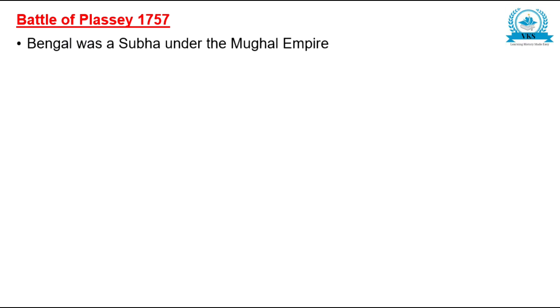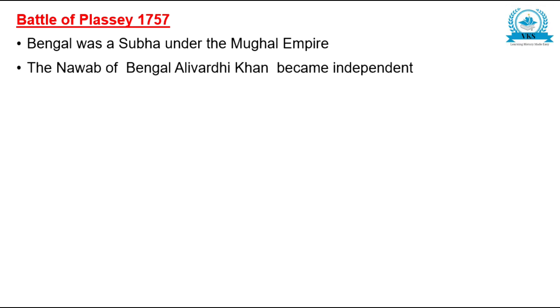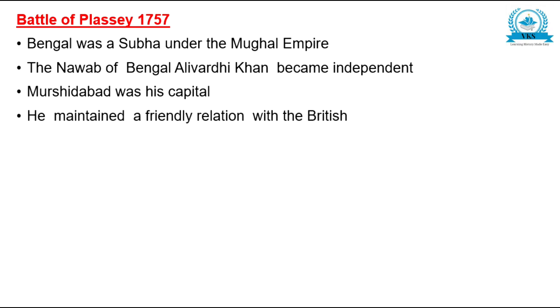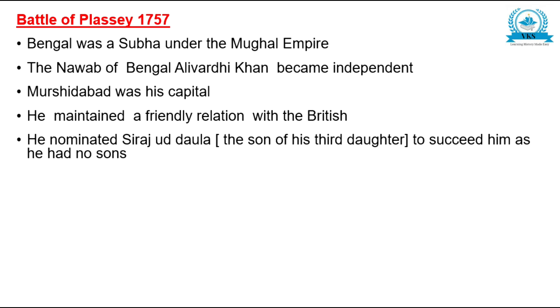So let us now go through the reasons which we have studied till now. Battle of Plassey, 1757. Bengal was a Suba under the Mughal Empire. The Nawab of Bengal, Alivardhi Khan, became independent. Murshidabad was his capital. He maintained a friendly relation with the British. He nominated Siraj daula, the son of his third daughter, to succeed him as he had no sons. Siraj became the Nawab in 1756.